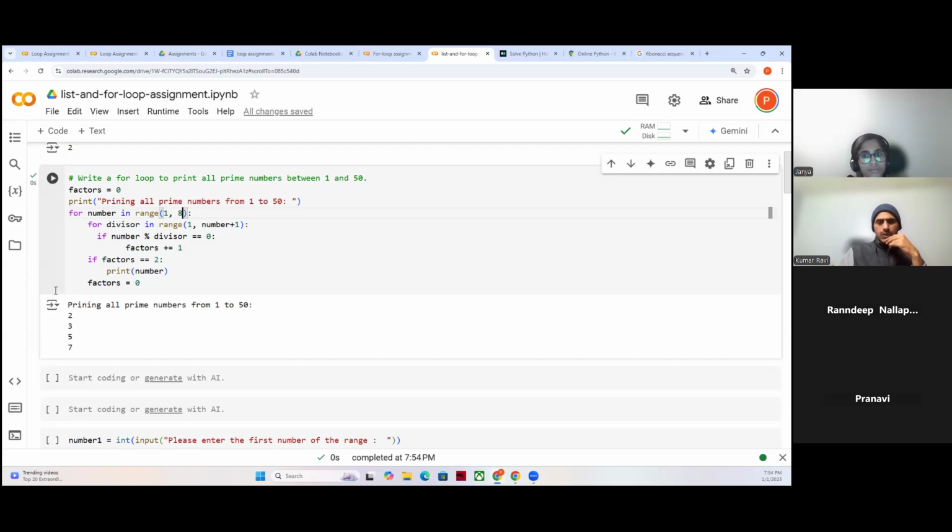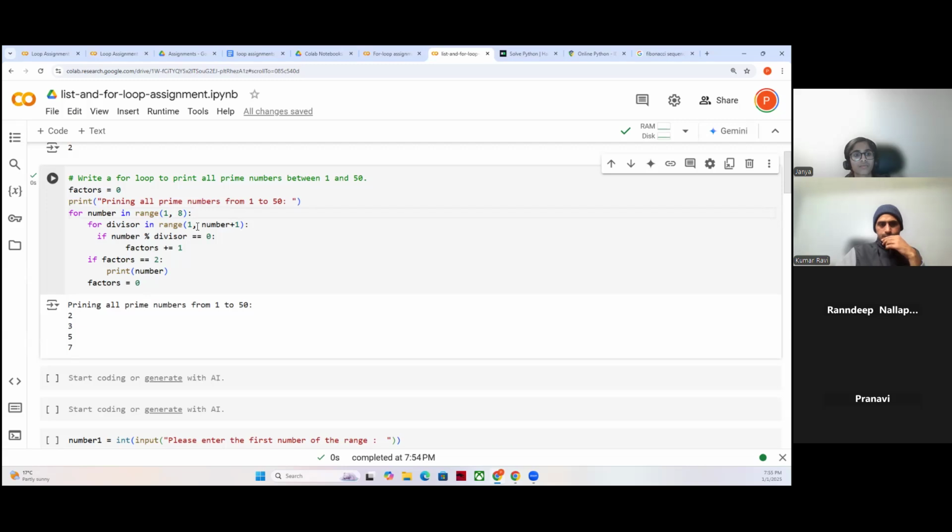So this is my output. Randeep, you can see here, for 2 we have only two factors, 1 and 2, so that's a prime. 3 has only two factors, 1 and 3, that's prime. 5 has only two factors, 1 and 5, prime. 7 is 1 and 7, prime. So that's correct.